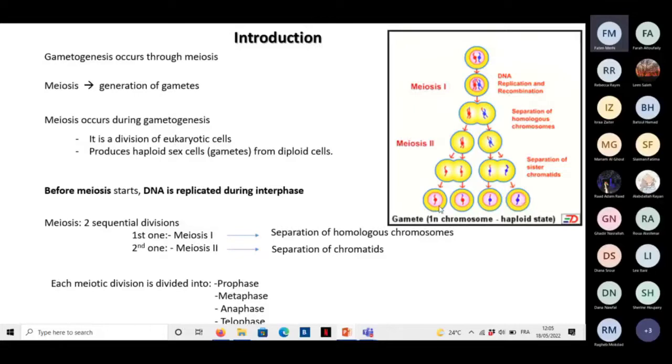So it's a 1N cell, haploid cell, and each chromosome has 1 chromatid. So this is the result of the meiosis. Now, each meiotic division is divided into a prophase, metaphase, anaphase, and telophase. We are going to see this right now in the slides.